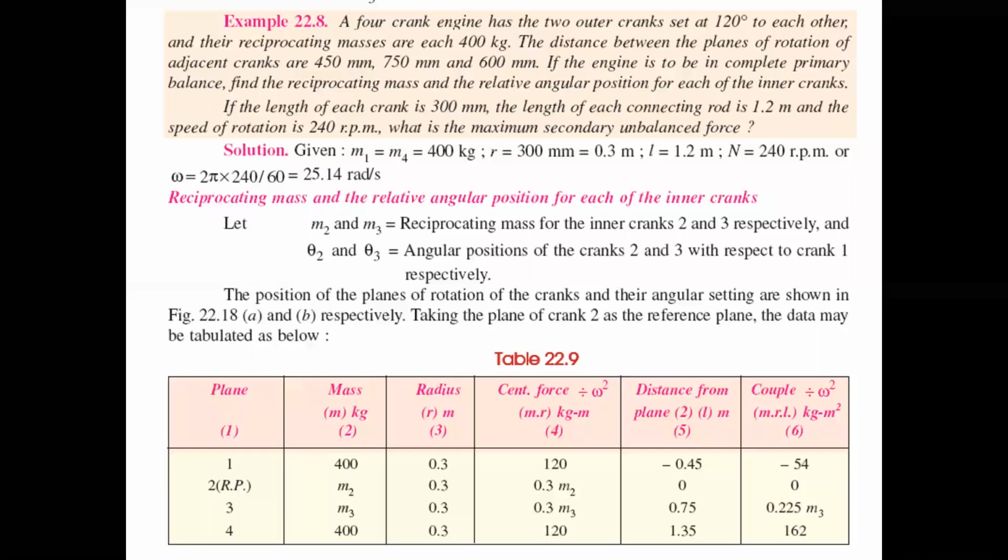So what is the maximum secondary unbalanced force? They may mention the maximum secondary unbalanced force, and similarly ask to find the unknowns of the balancing masses.